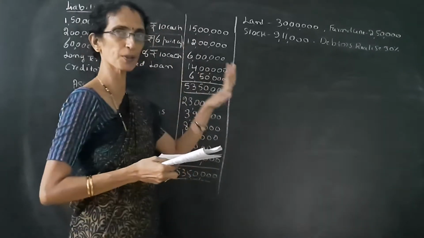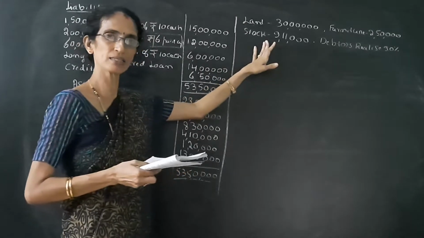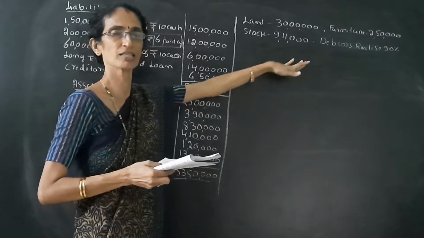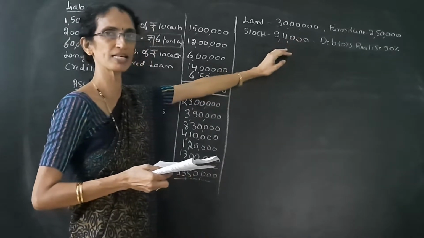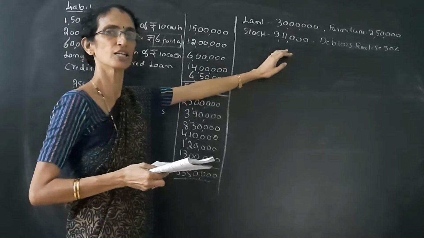If you observe the problem, here the market value of the asset is given, but the average profit or the profit of the company is not given. If only the market value of the asset is given, then we can find out the value of shares using intrinsic value method.